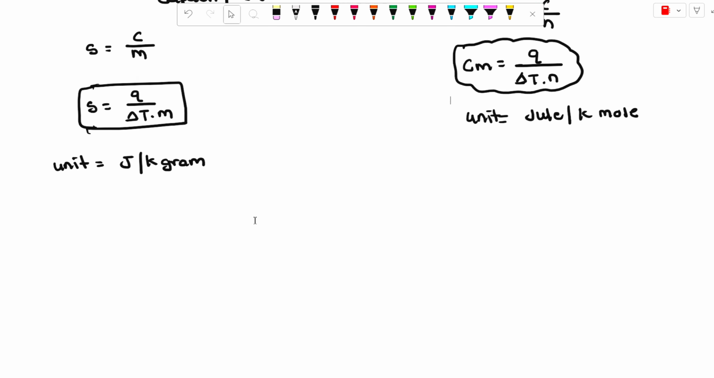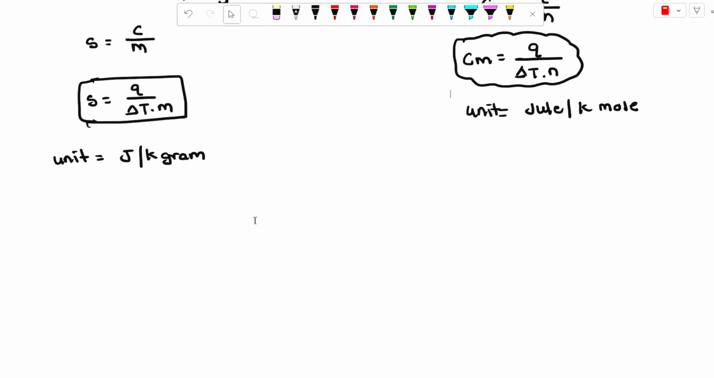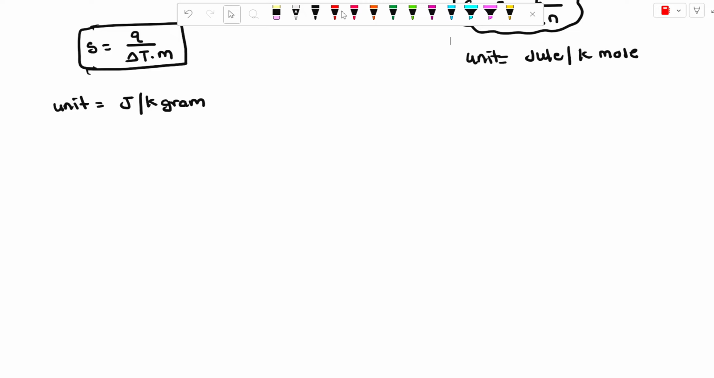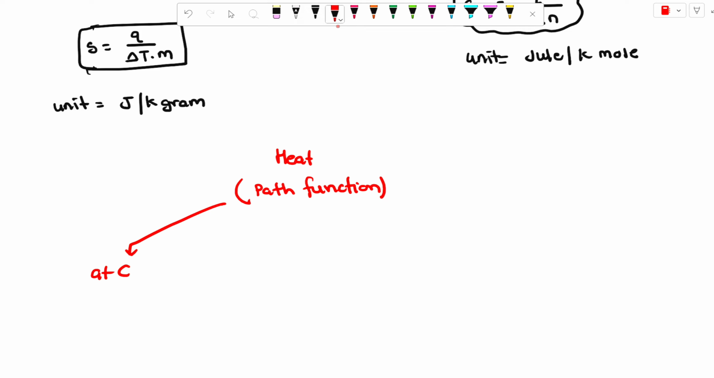The next point: heat is a path function. It is dependent on the path. Heat is a path function. It depends on two paths: the first one is at constant volume, and the second one is at constant pressure.